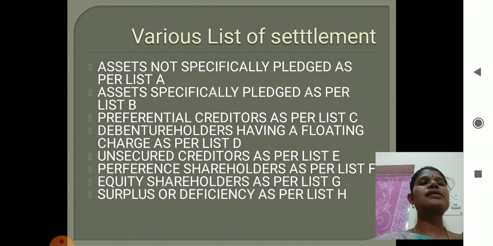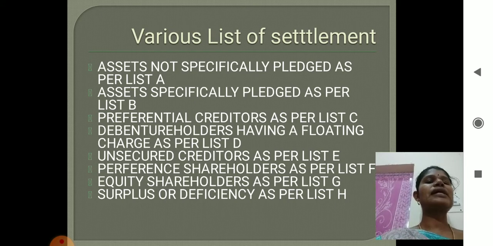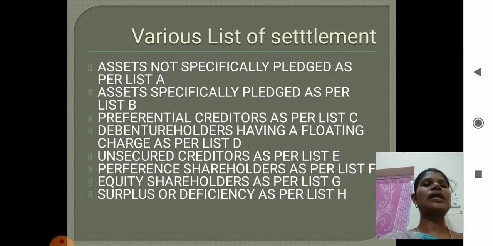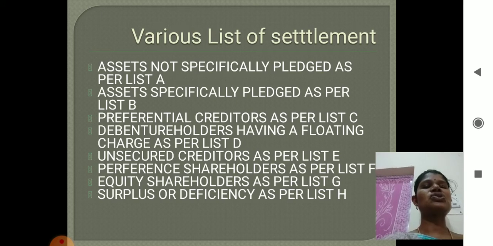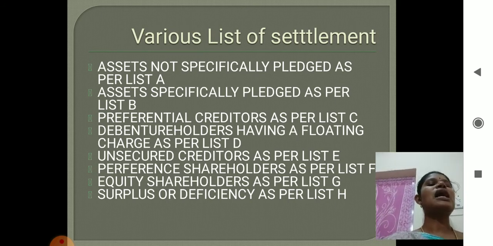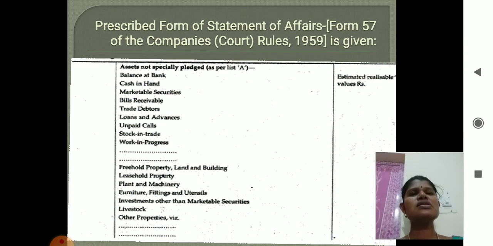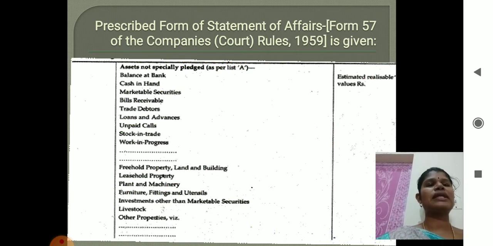Number one is assets not specifically pledged as per list A. Second one, assets specifically pledged as per list B. Third one, preferential creditors as per list C. Fourth one, debenture holders having floating charges as per list D. Next one, unsecured creditors as per list E. Next one, preference shareholders as per list F. And next one, equity shareholders as per list G. And finally, you have to show whether it is surplus or deficiency, which will be shown as per list H. So this is the prescribed form of the statement of affairs, Form 57 of the Companies Rules 1959.